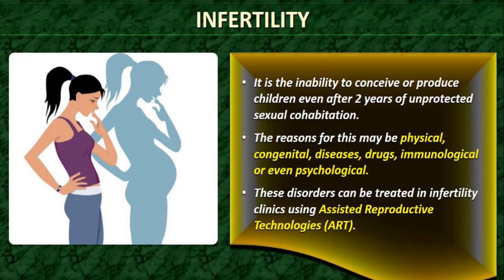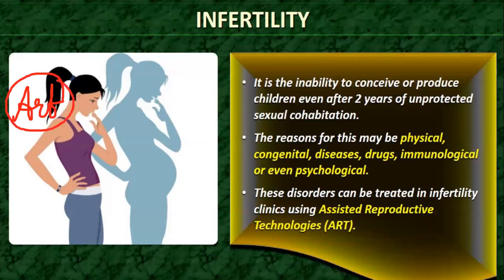So those couples who, after 2 years of unprotected sexual cohabitation, are not able to produce a child, and have a very high desire to have one, in such cases there are certain infertility clinics now. Along with that, you will undergo assisted reproductive technology, which is referred to as the ART. What is ART?